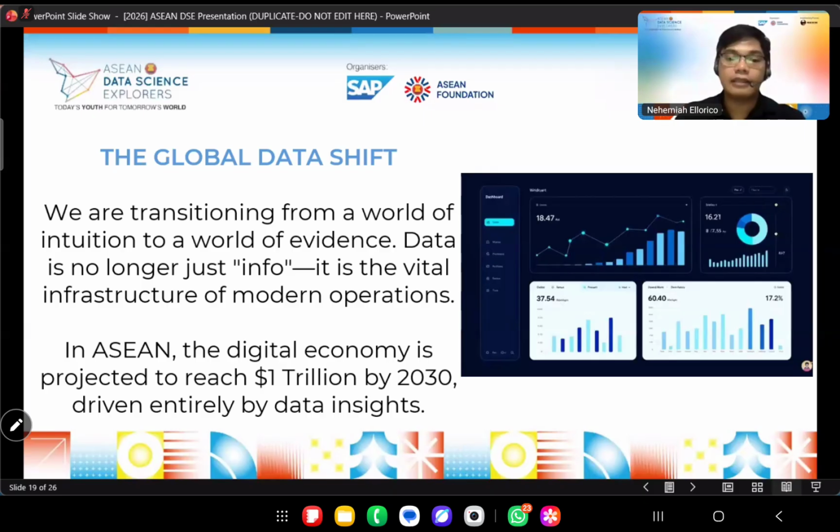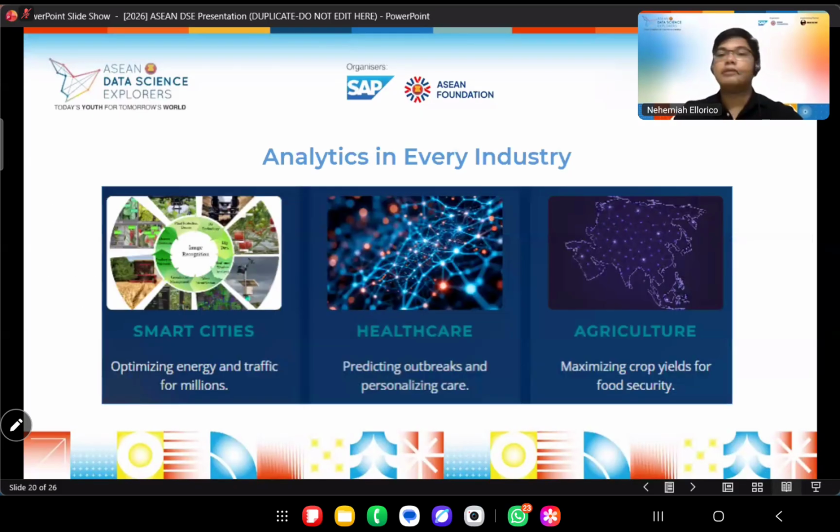It is said in this slide that in ASEAN, the digital economy is projected to reach 1 trillion by 2030, driven entirely by data insights. Especially now, almost everything runs on data. That's why even these data companies, these cloud companies, invest in data infrastructures, right? Because analytics is in every industry. We have these smart cities where we optimize energy and traffic for millions. It's coming, whether we like it or not.